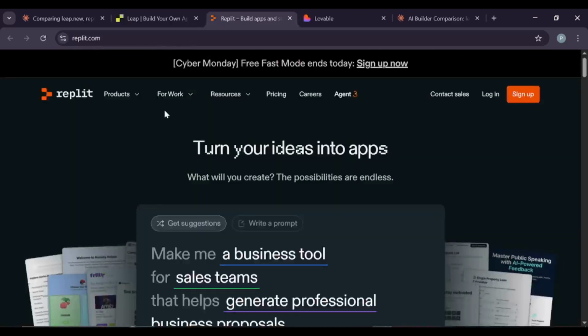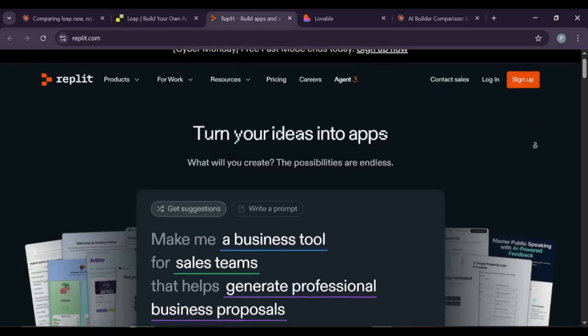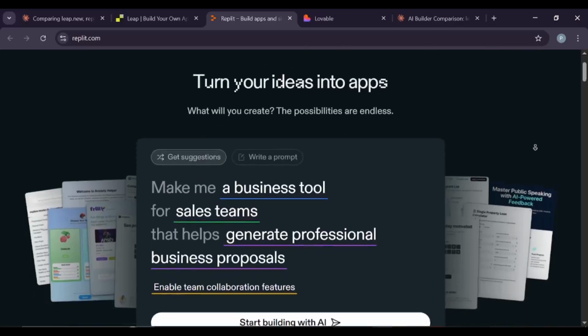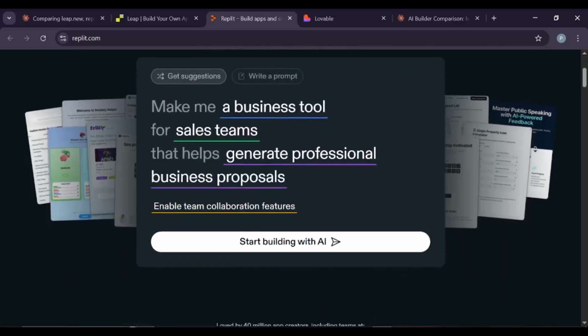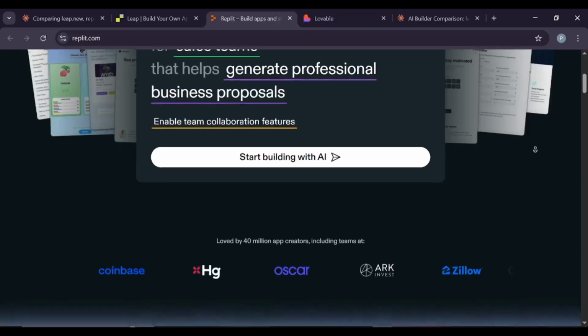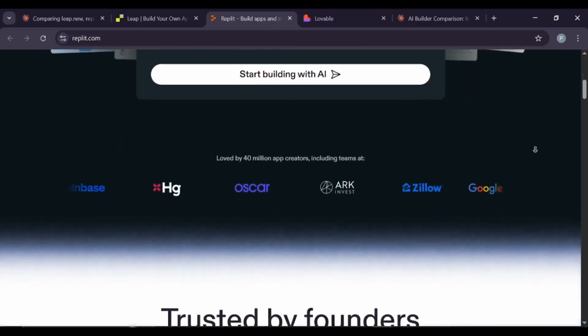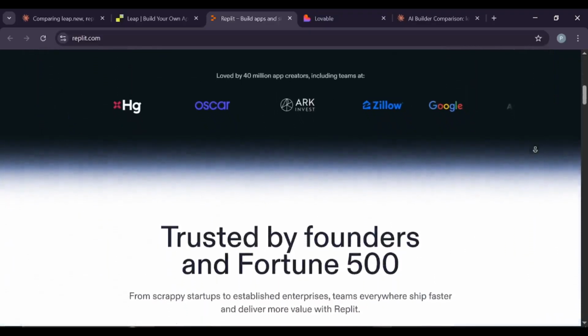Next is Replit. This is the most popular option with 40 million users. Replit is a full cloud IDE that runs right in your browser. It supports over 500 programming languages. The Replit agent can build entire apps from your description. It also has two AI helpers, an agent for building and an assistant for tweaking. You can code, test, and deploy all in one place.